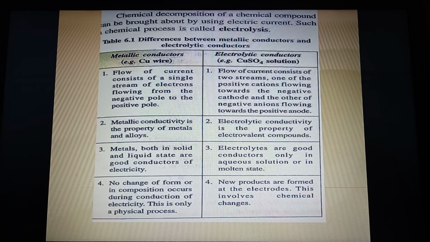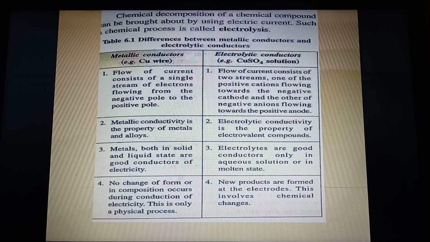Now the table 6.1 teaches us the difference between metallic conductors and electrolytic conductors. Whenever you are studying this table, it's better to keep two examples in mind. One is copper wire and one is copper sulfate solution. So copper wire will allow electric current to flow. But why is it allowing electric current to flow?